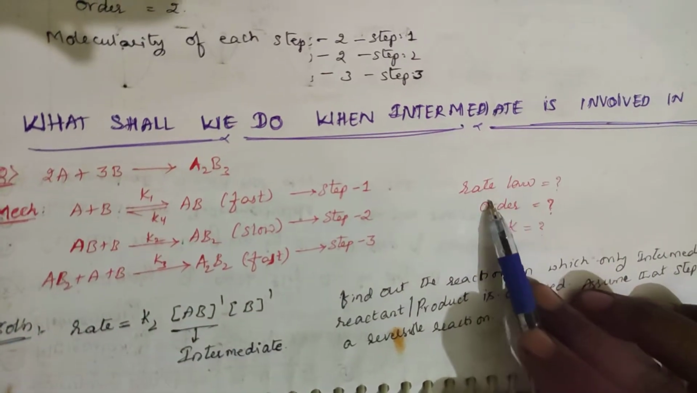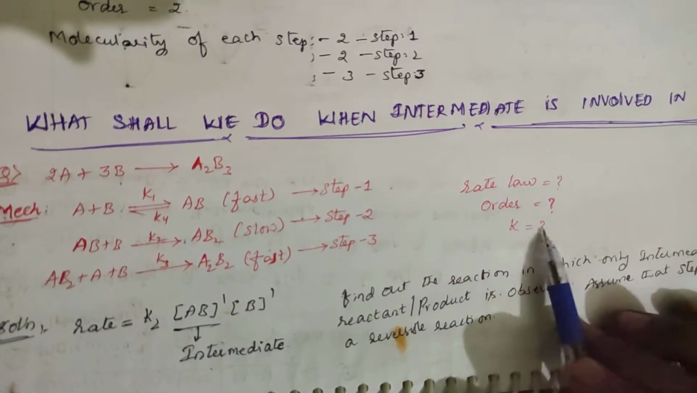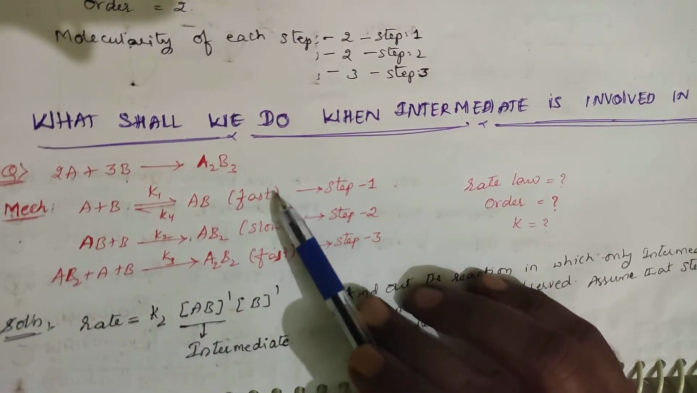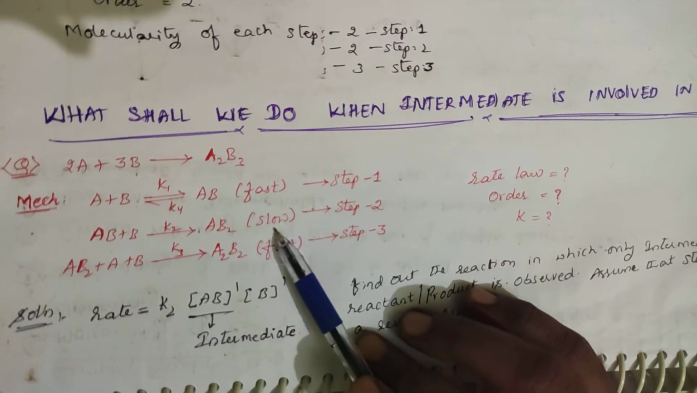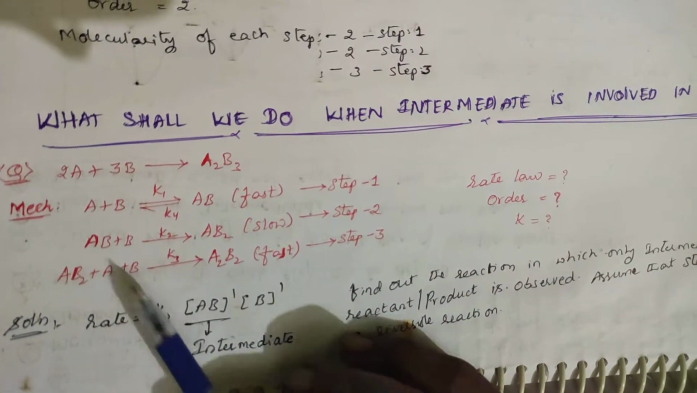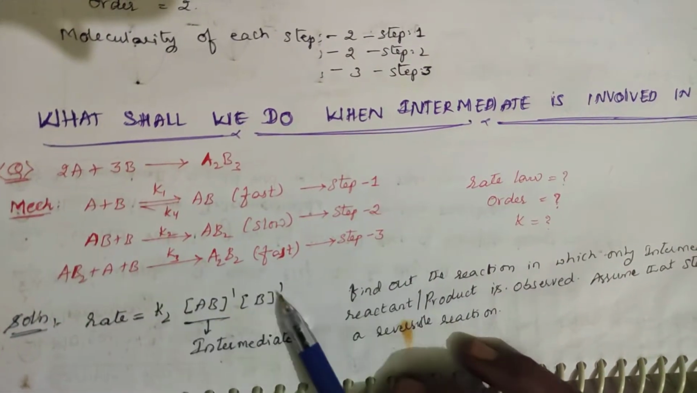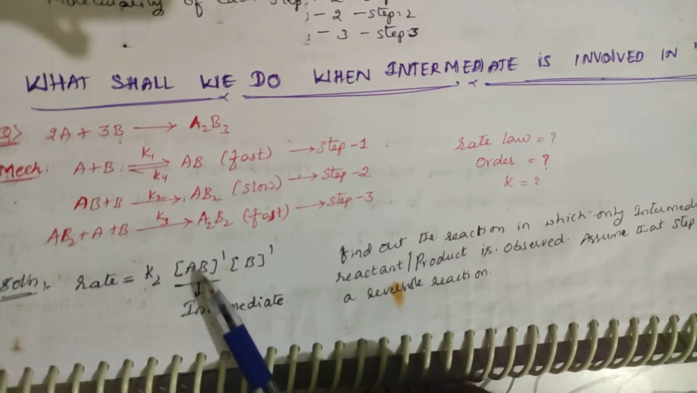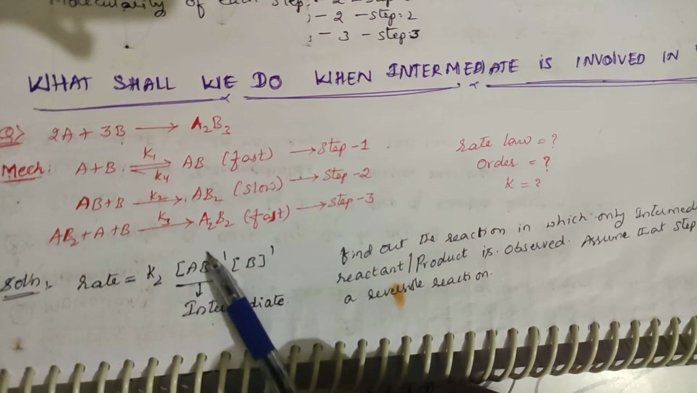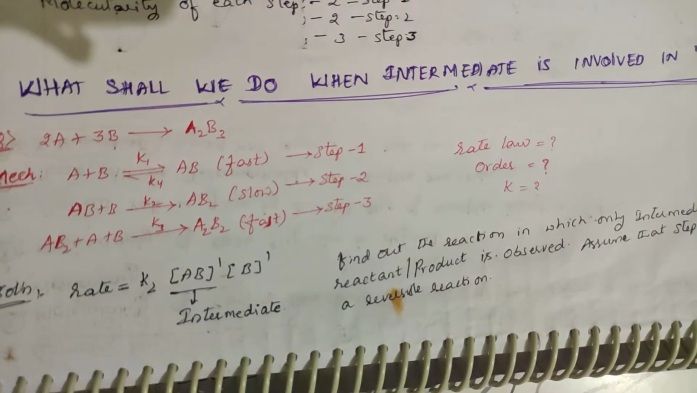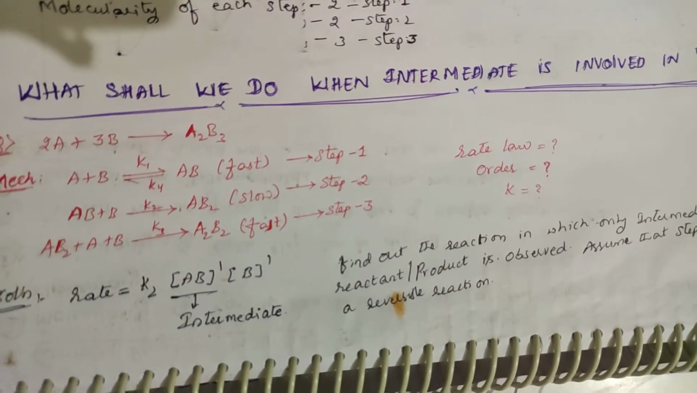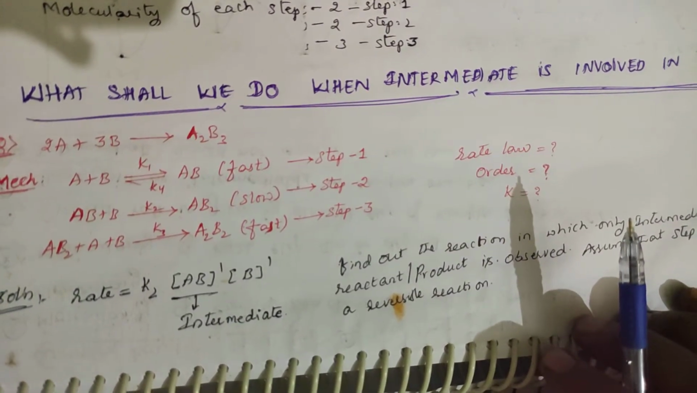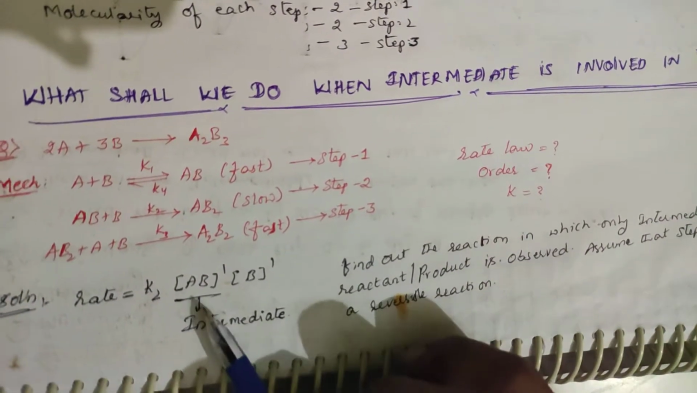He is asking to find out the rate law, the order, and k. So if you want to write the rate, what will you write? You check the slowest step. This is the slowest step, so rate equals k2 [AB]^1 [B]^1. This is the general rate equation. But if you see the rate equation, there is an intermediate in it. Our condition is that we should never have an intermediate in the rate equation. So what should you do? You should remove this intermediate.